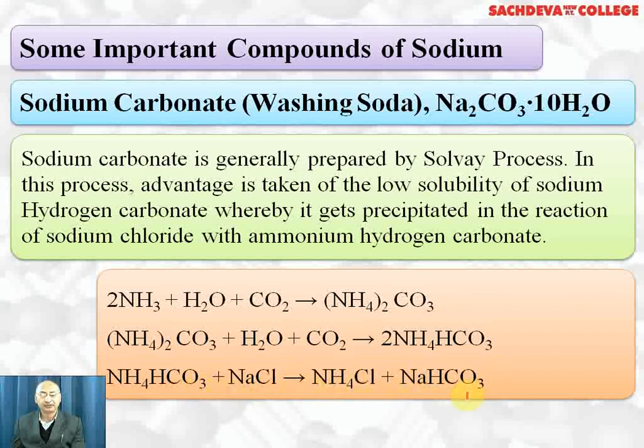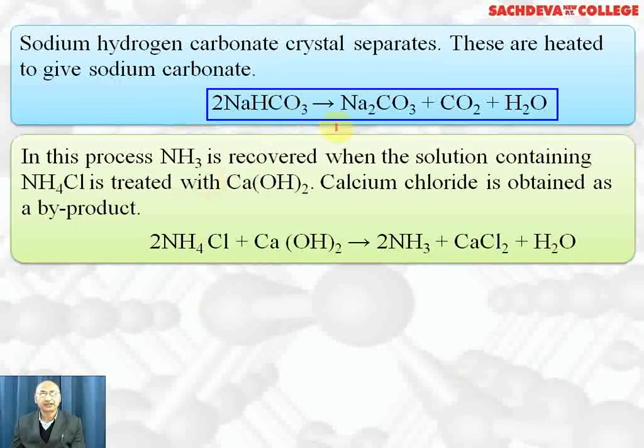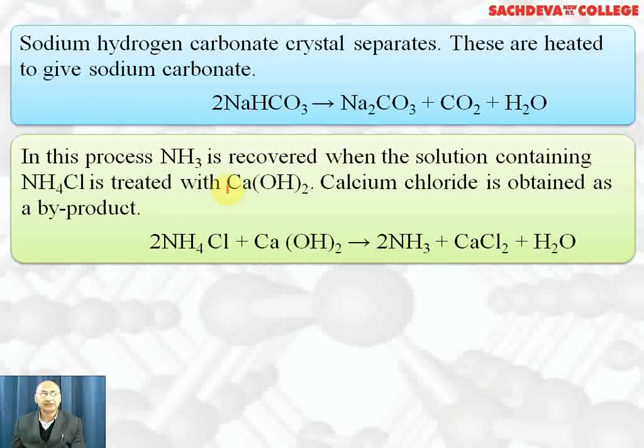This sodium hydrogen carbonate, being less soluble, gets precipitated. Sodium hydrogen carbonate crystals separate out, and these are heated to give sodium carbonate. And sodium carbonate is crystallized out from the aqueous solution, and it results in the formation of washing soda. The advantage of this process is that ammonia can be recovered.